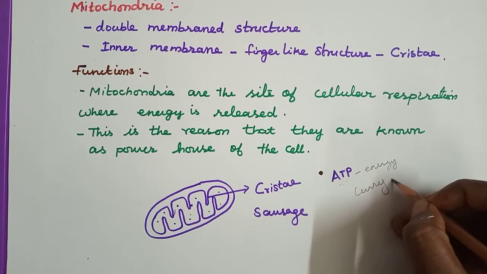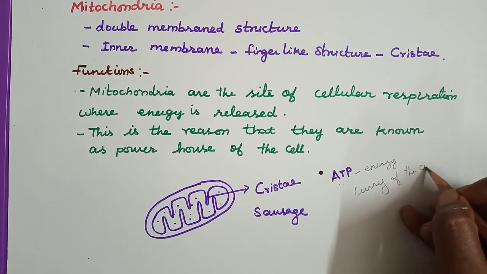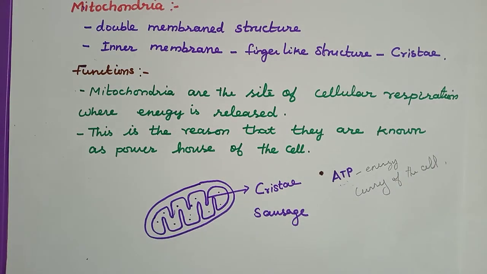The mitochondria is providing energy for doing various activities, so it is known as the powerhouse of the cell. It is releasing ATP molecules.